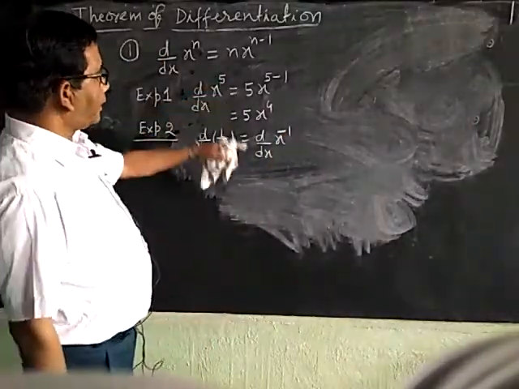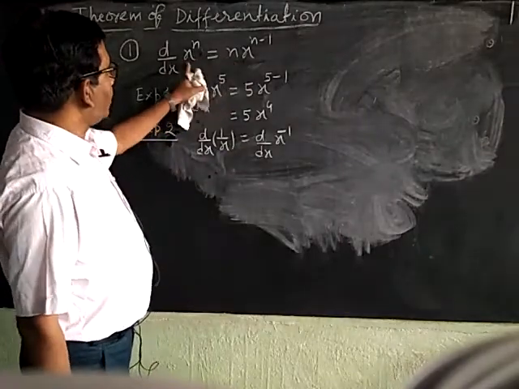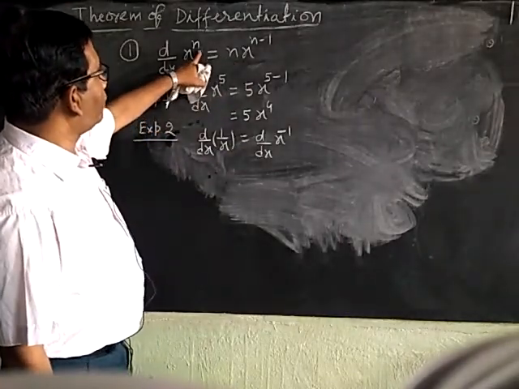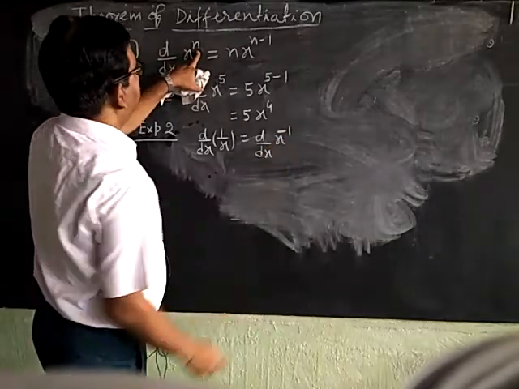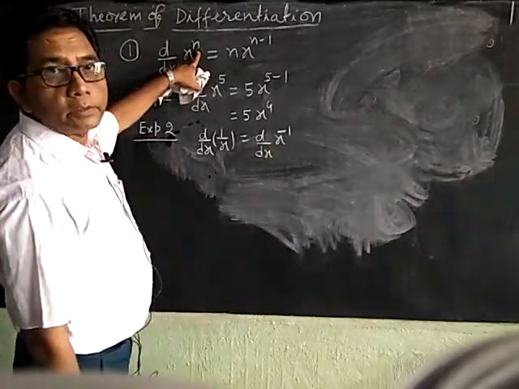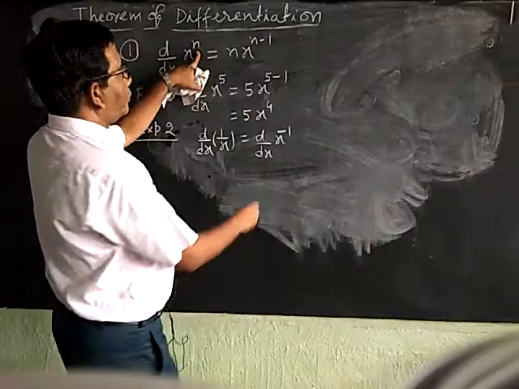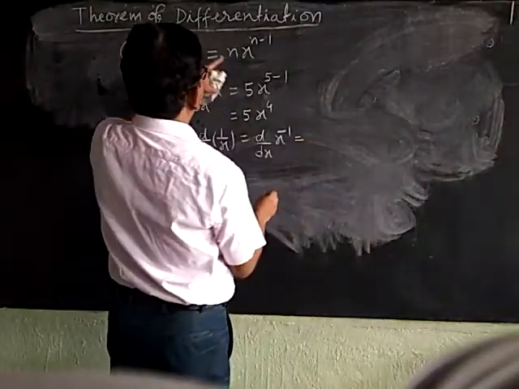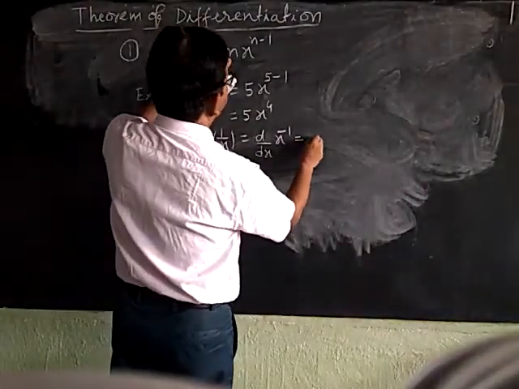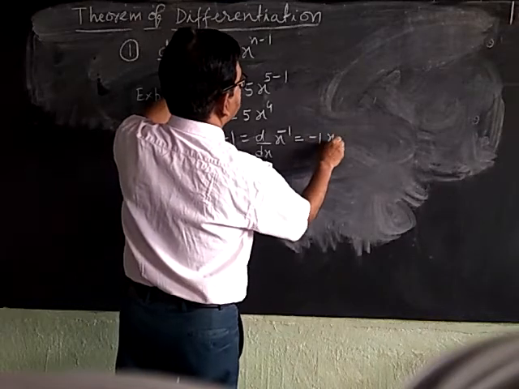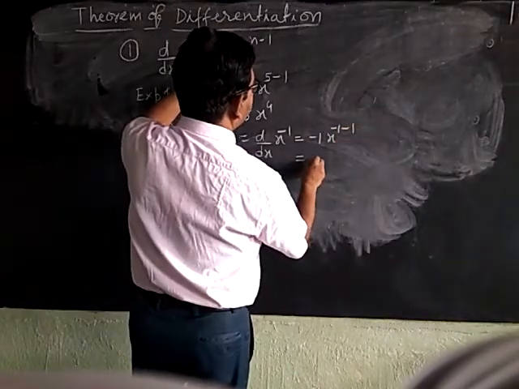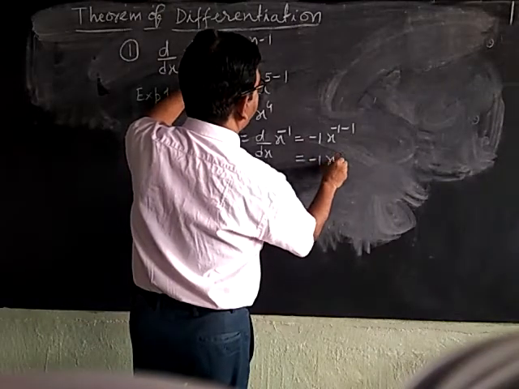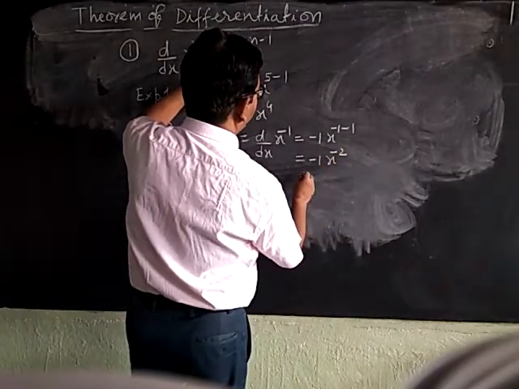When we compare with this formula, the value of n here is minus 1. Therefore, when we put it here, this is minus 1 x power minus 1 minus 1, that is minus 1 x power minus 2.